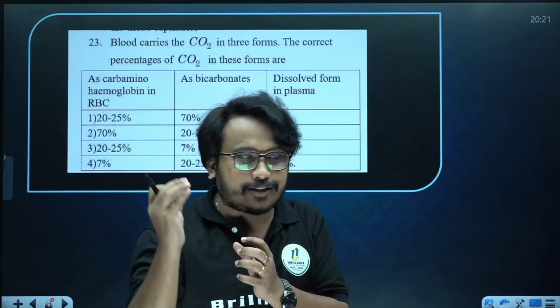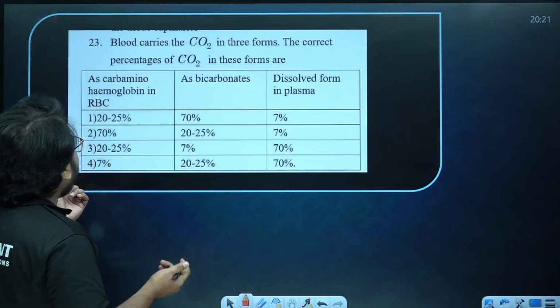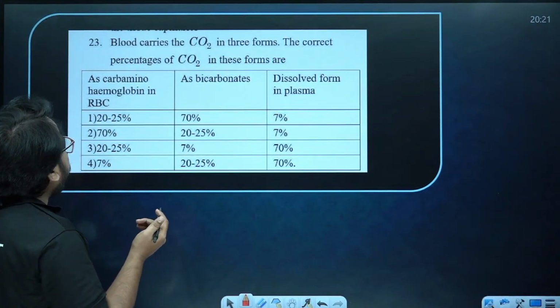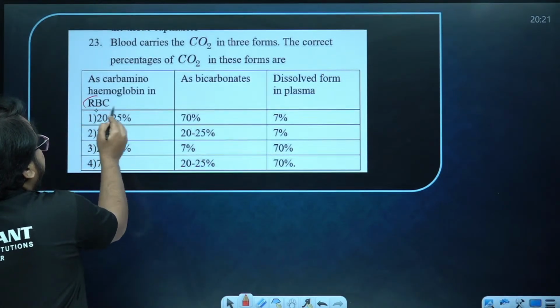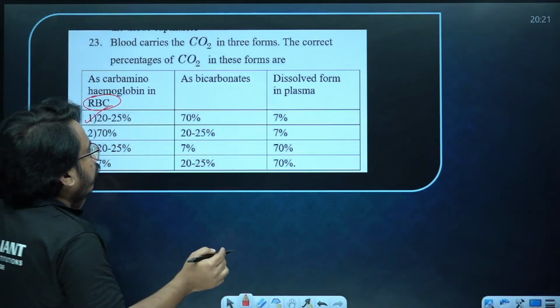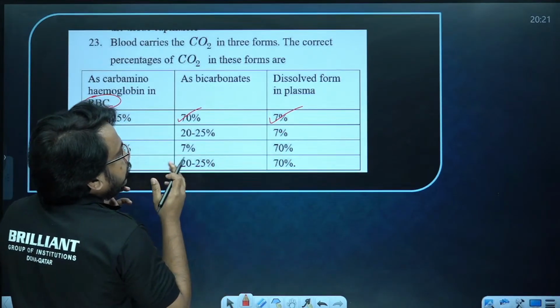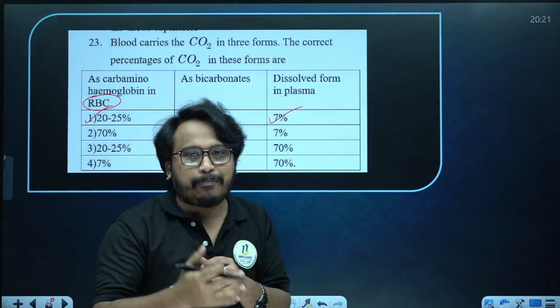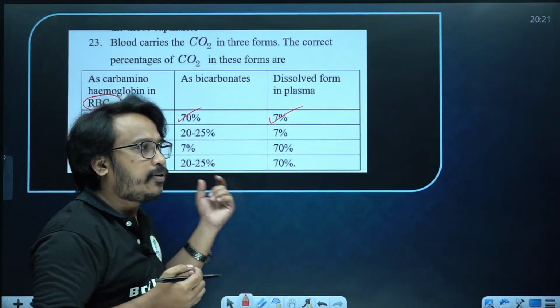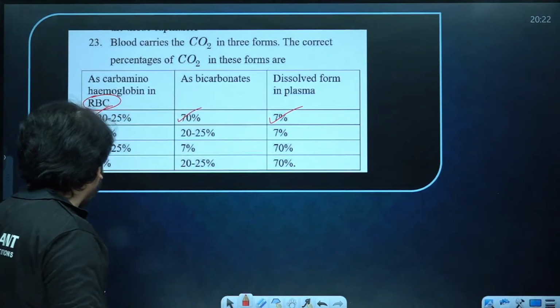So you may be knowing the double circulation pathway and all. So here 20 to 25% will be transported by the RBC. Around 23% as carbaminohemoglobin, 70% will be as bicarbonate, 7% as carbonic acid in the plasma. So these are the transport forms of carbon dioxide in the blood. Got it? Yes, Rahul Vijay, that is the answer.